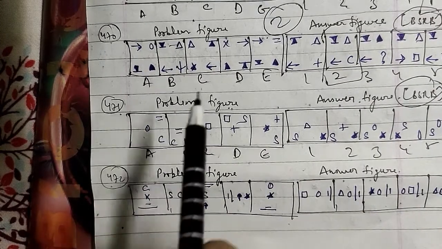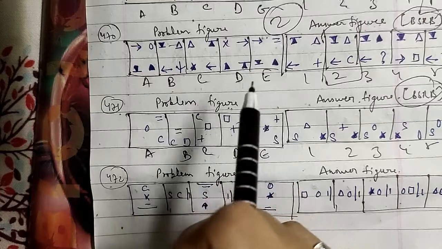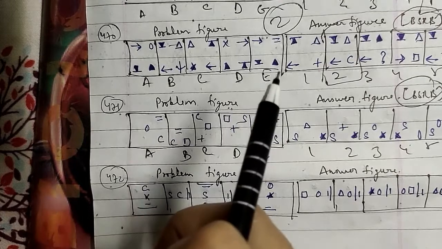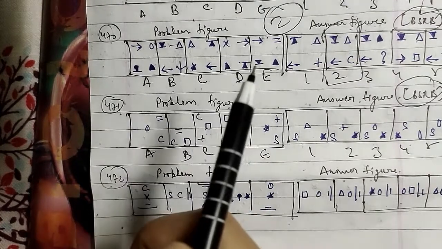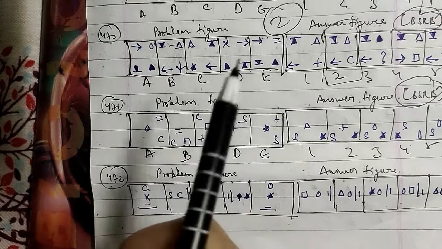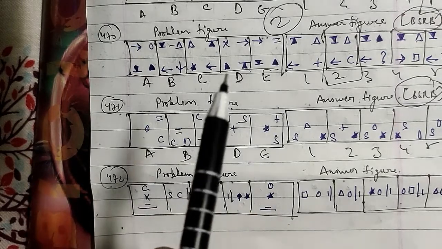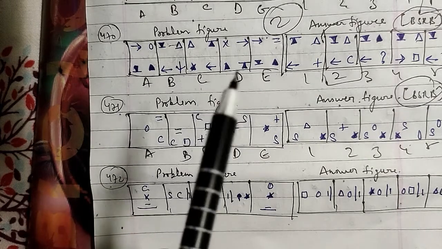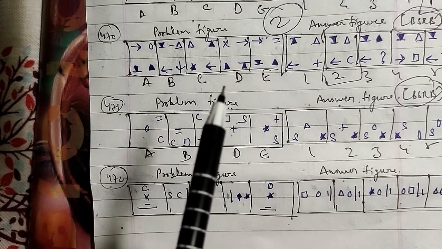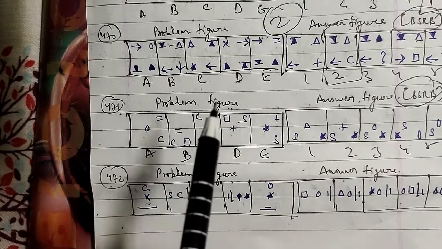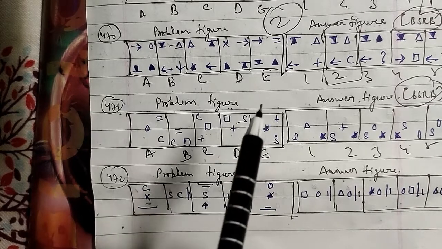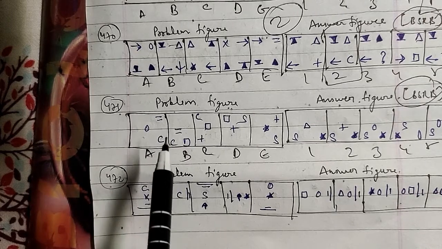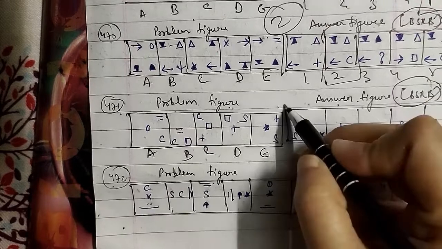Here, the central symbol in the first figure moves along the diagonal from the top left to the lower left corner, and gets replaced by a new symbol in the first and fourth steps. The upper right symbol in the first figure moves along the other diagonal and gets replaced by a new symbol in the second and fifth steps. The third symbol in the figure moves to the adjacent corner in the clockwise direction in each step and gets replaced by a new symbol in the third and sixth steps as well. So after the E figure, we will have the first figure as the right answer for this question.